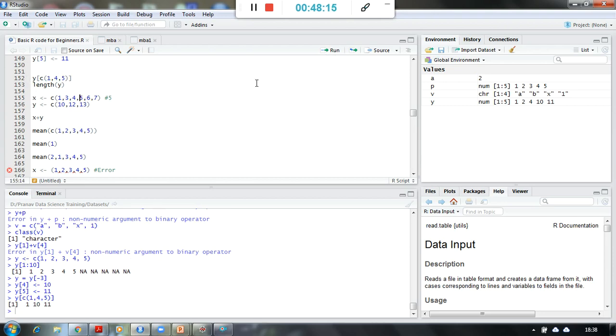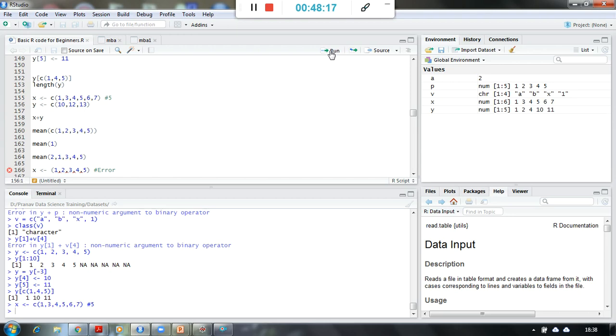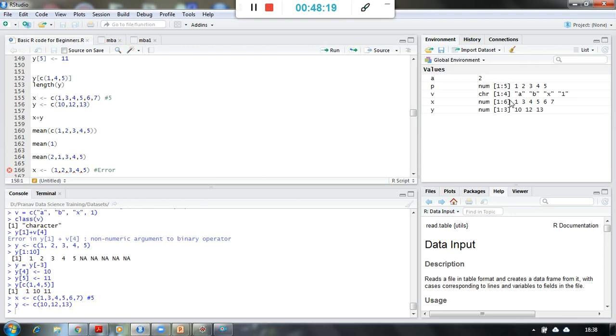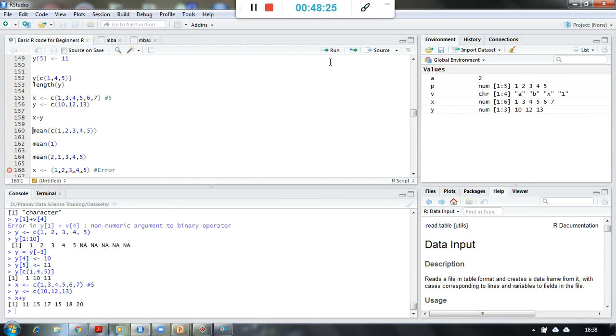Now I am creating two different vectors again, x and y. These are the values x and y are carrying, right? If I want to add these two values, I can add them. Why? Because both of them are numerical, and obviously it is going to work. This is having 3 numbers, this is having 6 numbers, so it is going to repeat, okay, from the 4th number onward again from the first,